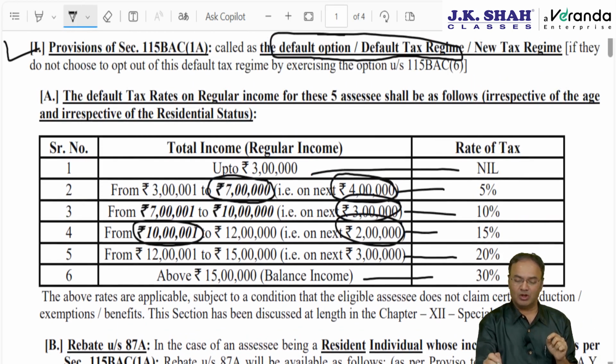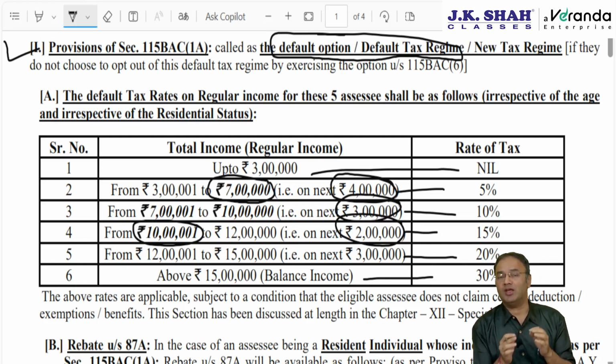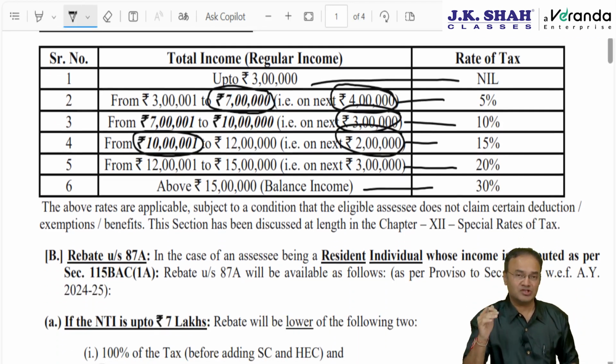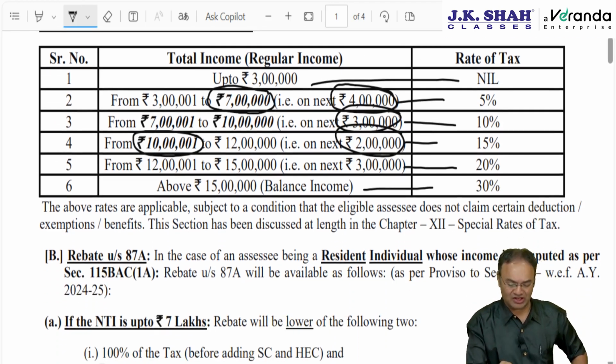Small clarification here: it should be AOP other than cooperative society. If the association of persons is a cooperative society, then we have separate provisions applicable to cooperative societies. So right now, individual, HUF, AOP, BOI, but other than cooperative society, and AJP. Surcharge will also come, health and education cess will also come.